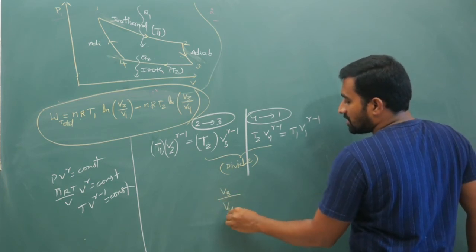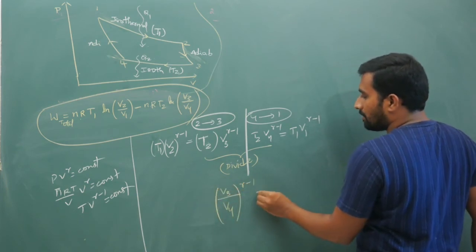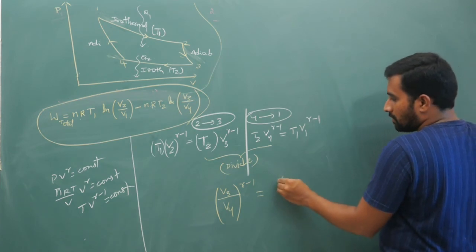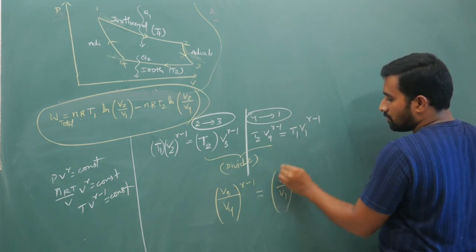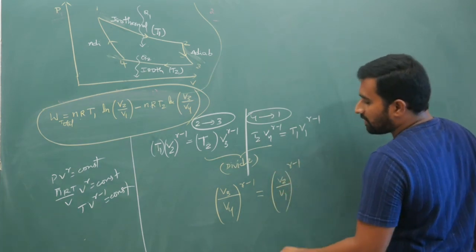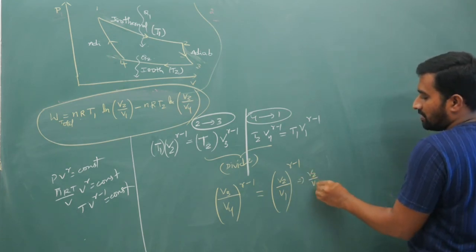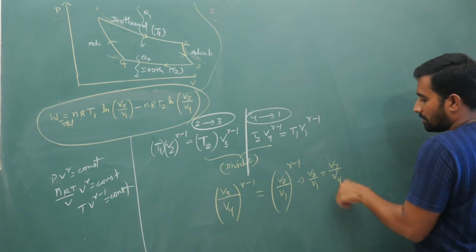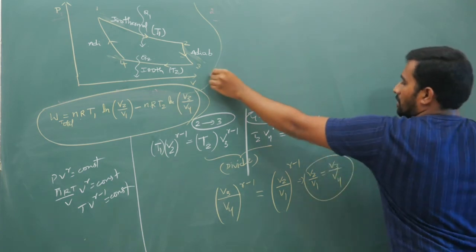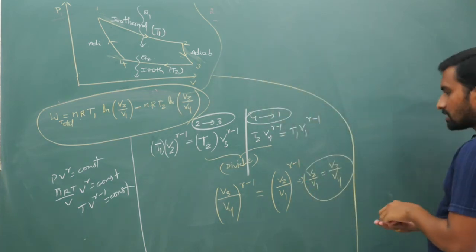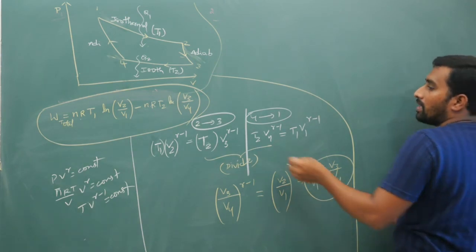You will get V3 by V4 whole power gamma minus 1 equal to V2 by V1 whole power gamma minus 1. From this, the conclusion is V2 by V1 is equal to V3 by V4.